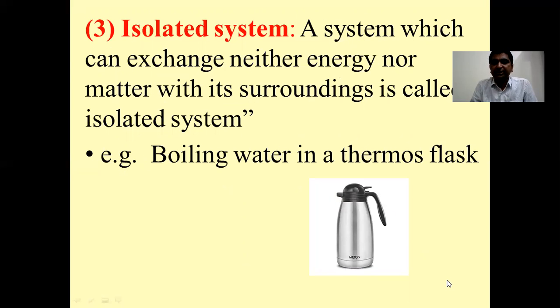Now the third definition is of isolated system. What is an isolated system? A system which can exchange neither energy nor matter with its surroundings is called an isolated system.